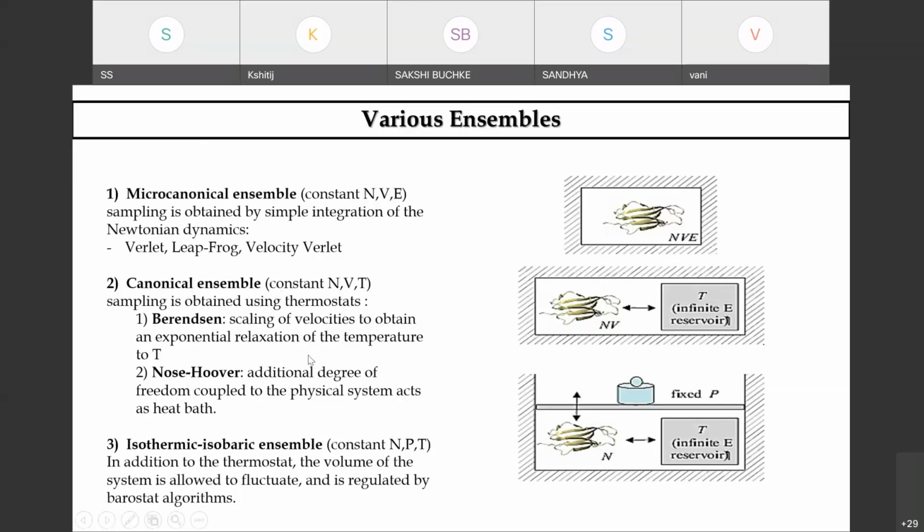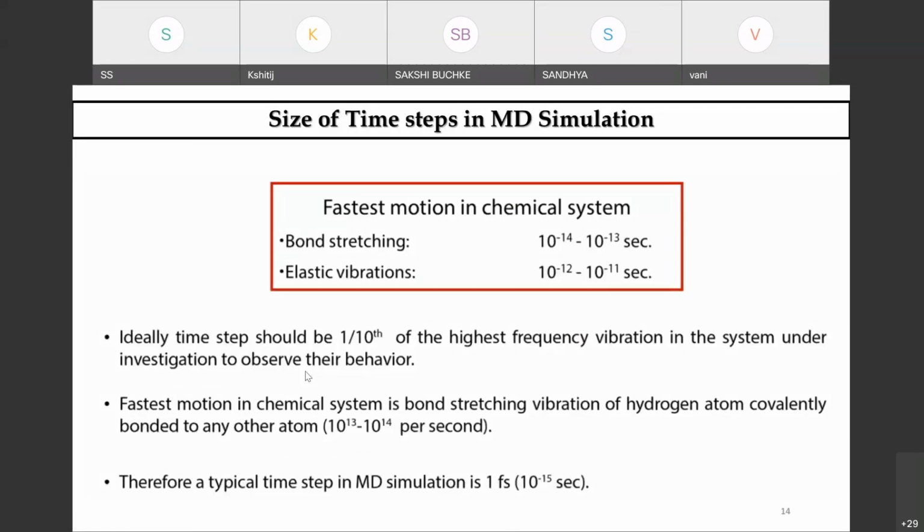If you are dealing with it in a much broader sense, one should quickly see what this dynamics actually talks about. Then we have the fastest motion in the chemical system. For bond stretching, it is between 10 to the power minus 14 and 10 to the power minus 13 seconds.